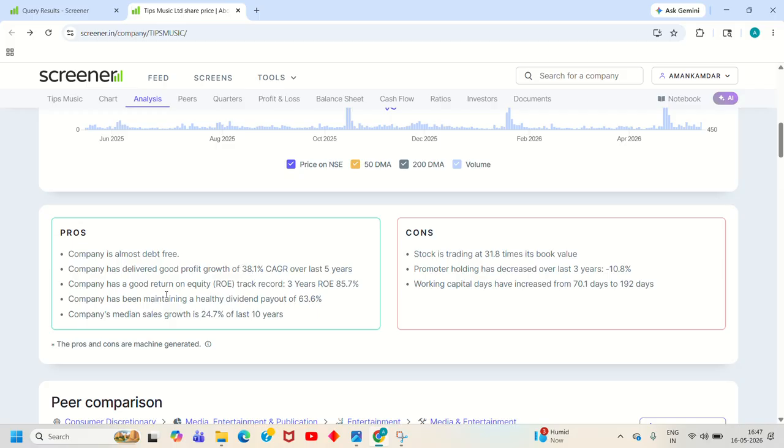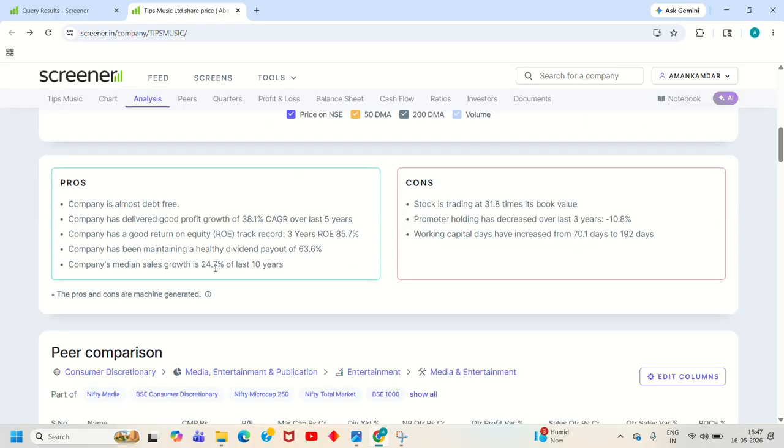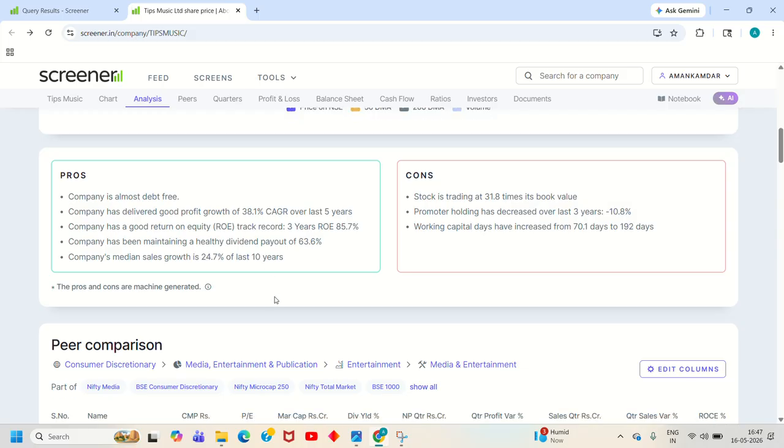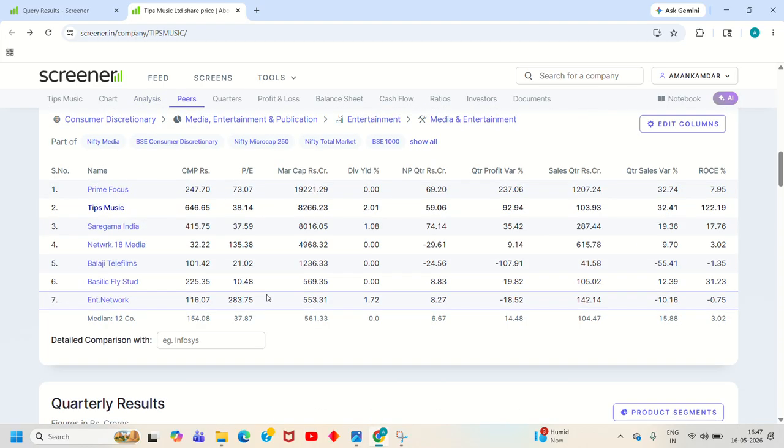The company also has a good return on equity of 85.7%, and the company is maintaining a healthy dividend payout of 63.6%. So it is also a dividend paying company, and the company has a median sales growth of 24.7% over the last 10 years, also fulfilling the other criteria of sales which we already had. Now here we can look into the price to earnings.